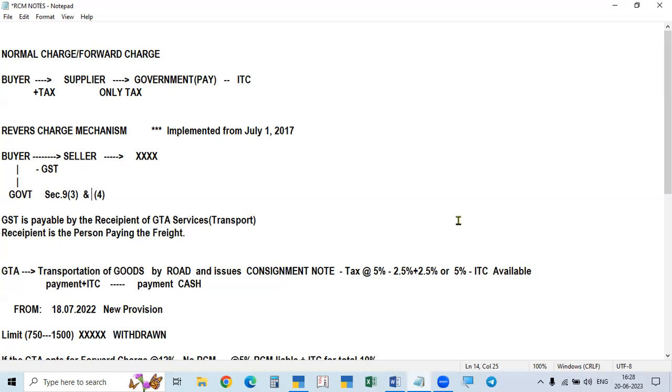If the builder, who is a registered builder, purchases cement from an unregistered dealer, then he will have liability under RCM. If he is unregistered, no liability. Purchasing from a registered person, no liability. Purchasing something other than cement, some other building material, you don't have liability either. Purchasing cement from an unregistered person by a registered builder, that is under section 4. So that we forget. Okay.